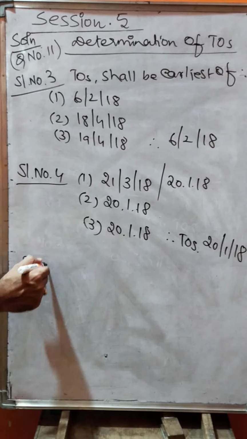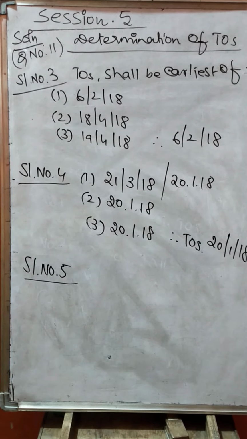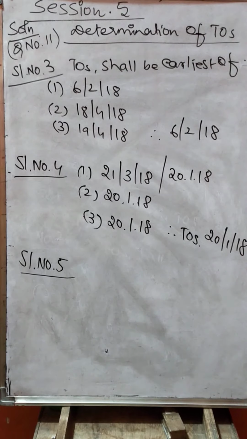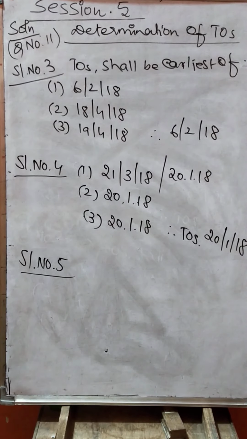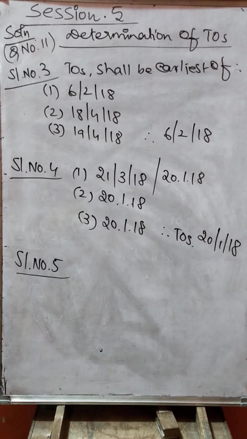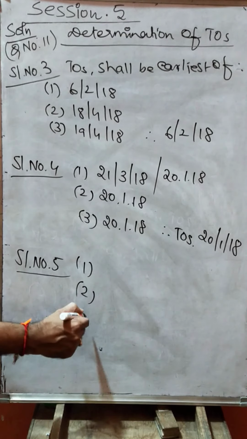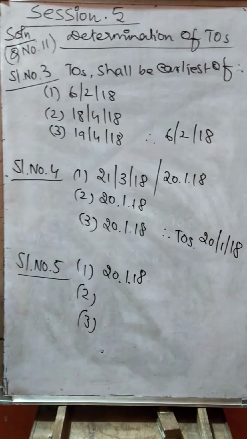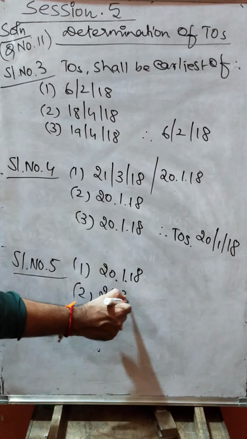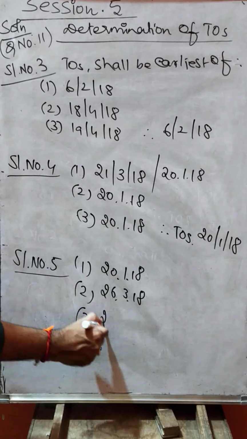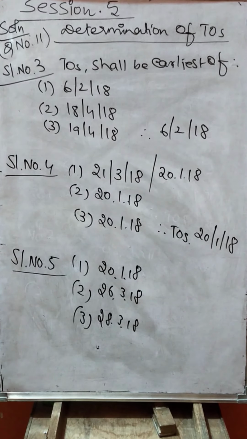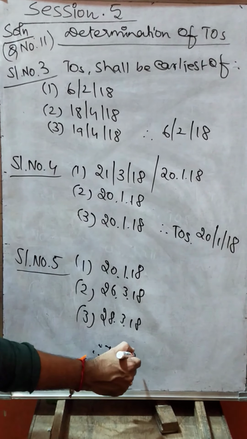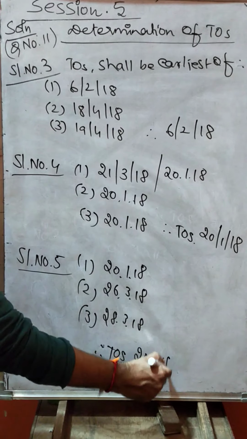Serial number 5. Here, the date of completion of service is not mentioned, but the invoice date is given, the payment entry in the books is given, and the amount credited in the books is given. So the earliest of 3 dates. Invoice date is 20th January. Date of payment recorded in the books is 26th March 2018, and on 28th March 2018 the amount was credited in the books. In these three, which comes earlier? Therefore the earliest is the time of supply, that is 20th January 2018.